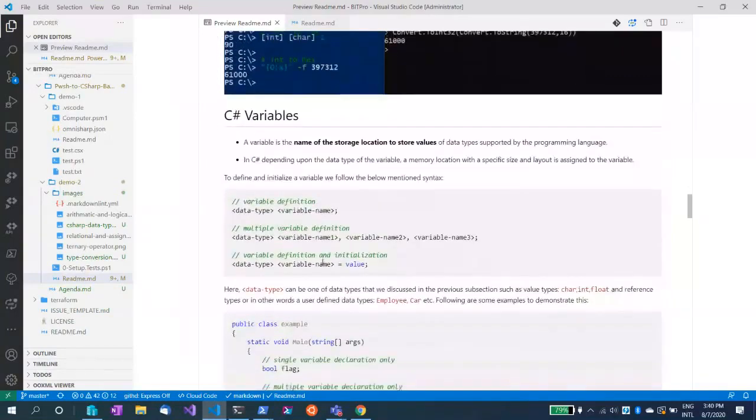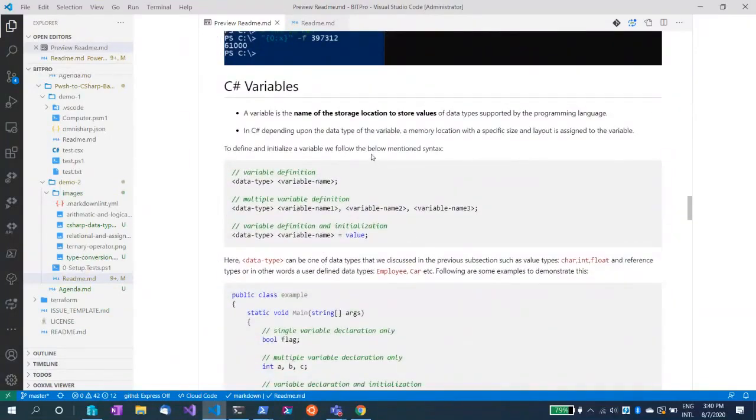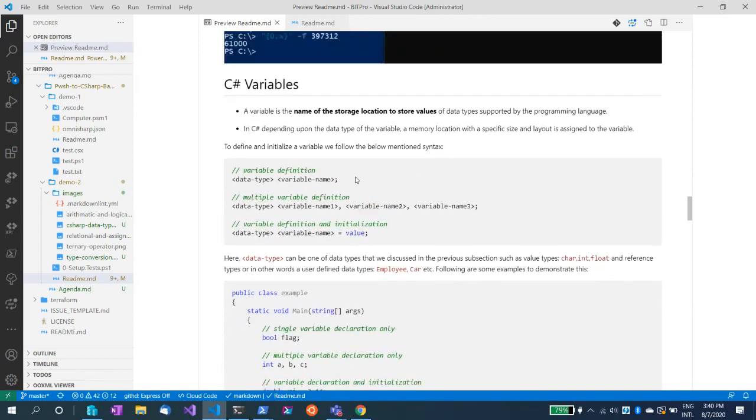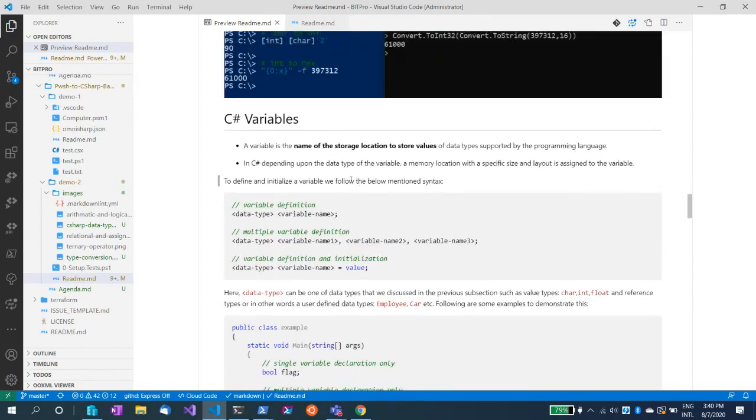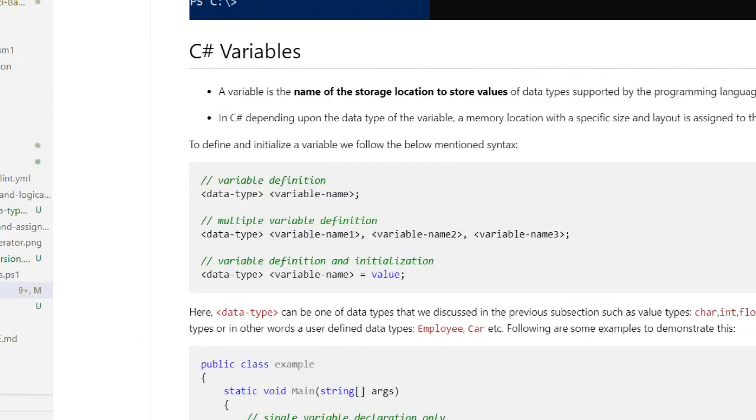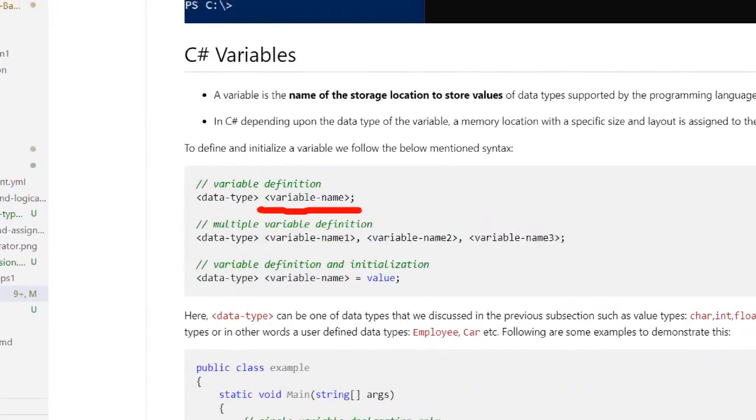Now let's jump into C# variables. Like I said before, a variable is nothing but a storage location. It's like a container where values are stored. In C#, when you define a variable, you have to provide a data type, like you can see in the example I have given here. This is also called a variable definition.